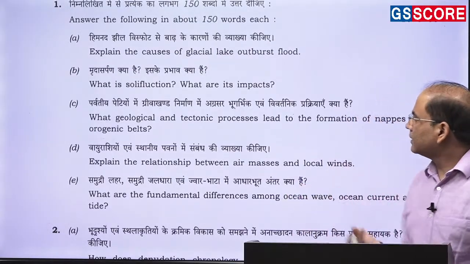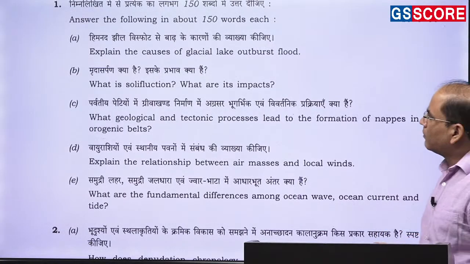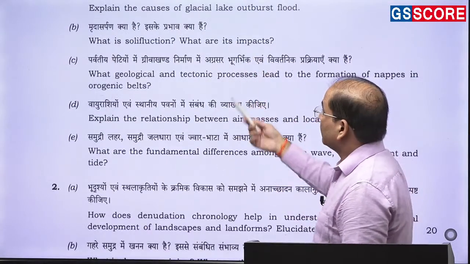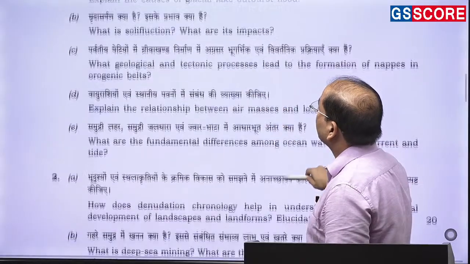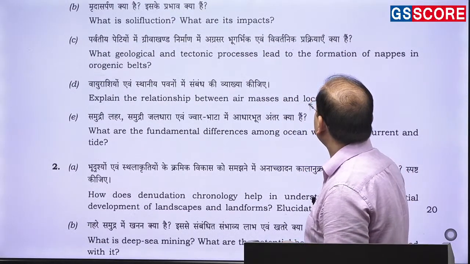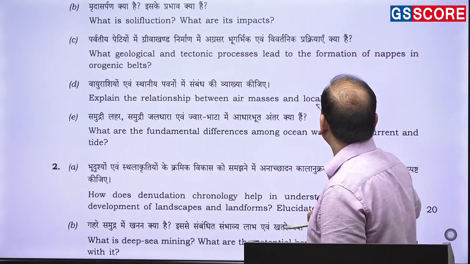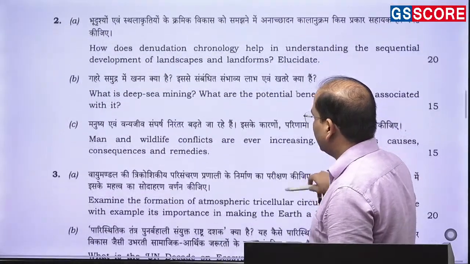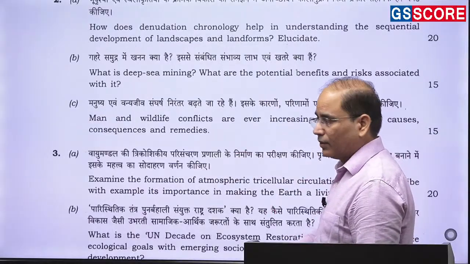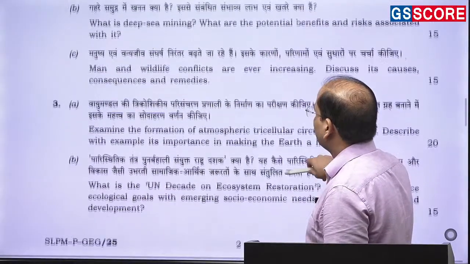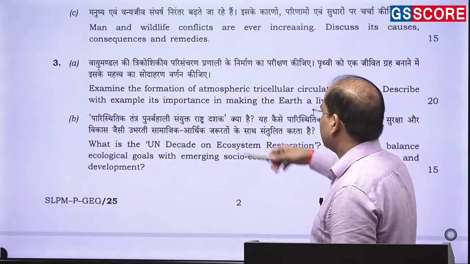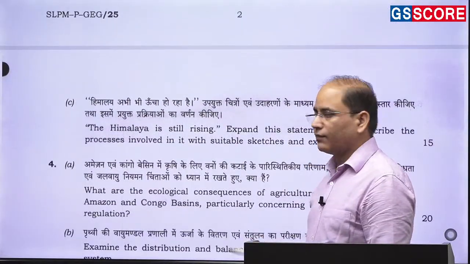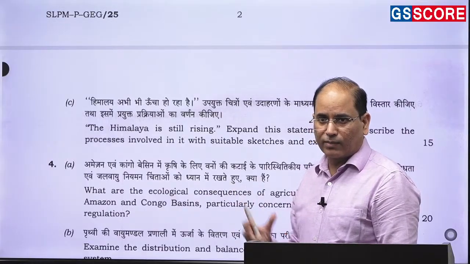In fact, in my test series, when you go through most of the questions, like the questions on glacial lake outburst floods, then mass wasting, your weathering, mass wasting, part of denudation, solifluction, then you will have air masses, local winds, ocean waves, currents, tides, denudation chronology, even the deep sea mining issue has been taken up, then man and wildlife conflicts, the tricellular atmospheric circulation model, the issue of Himalaya still rising, plate tectonic convergence, formation of the Himalaya,